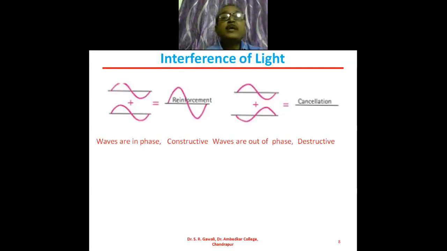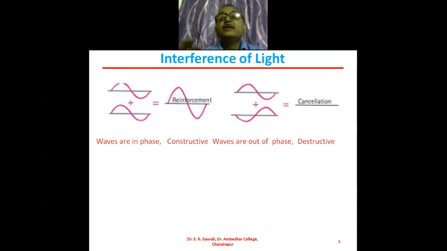So the square of this amplitude will again be large, and that means nothing but the intensity. In the case of constructive interference, we get the maximum intensity of light, and in the case of destructive interference, there is no amplitude of the resultant wave, and therefore there will be the minimum intensity of light.